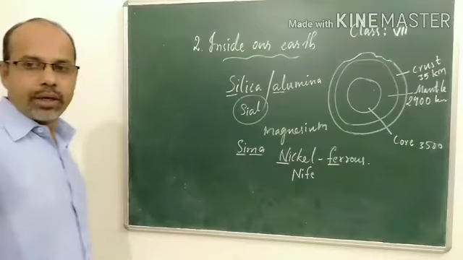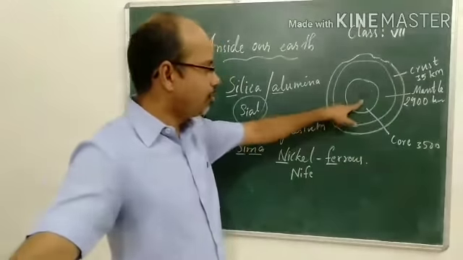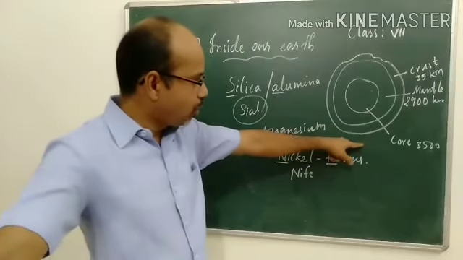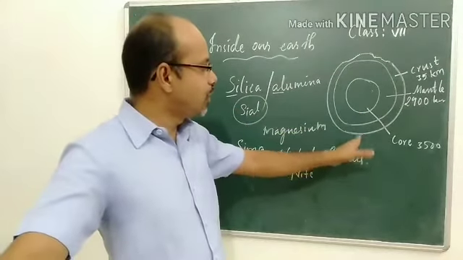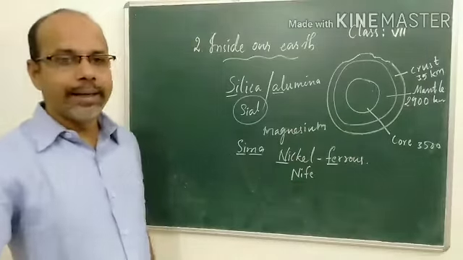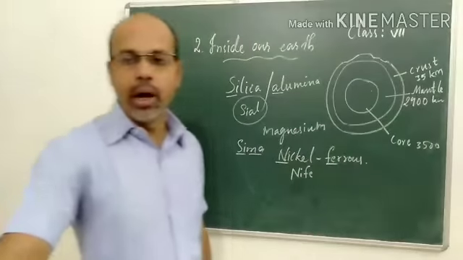It has a high temperature; the highest temperature can be found in the interior of the earth. When we are going inside the earth, towards the interior, the temperature increases. The highest temperature can be found in the core.